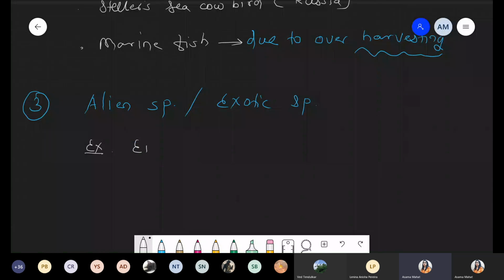Can you tell me the different drawbacks of Eichhornia? Eichhornia basically is an aquatic plant. It is a European plant, and accidentally it entered into India. Yes, Sahil, true. These are responsible for drainage of water. Again, it kills the fish. Very good.